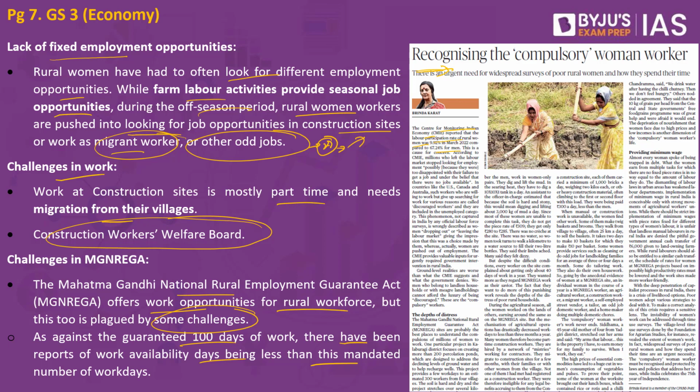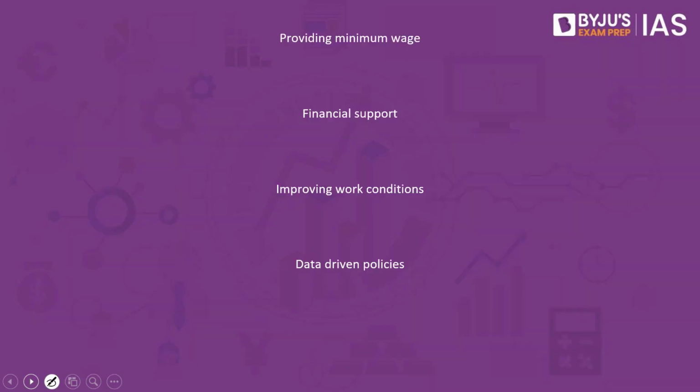Added to it, some of the other basic daycare facilities like taking care of the children are not provided at the MGNREGA sites, which is why they are not entering this domain as well. So what is the way forward? What are the recommendations given by the author?